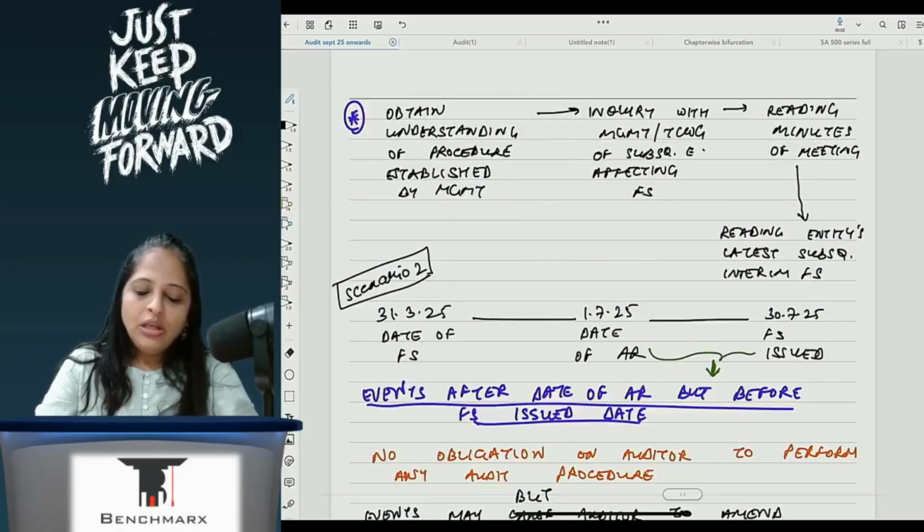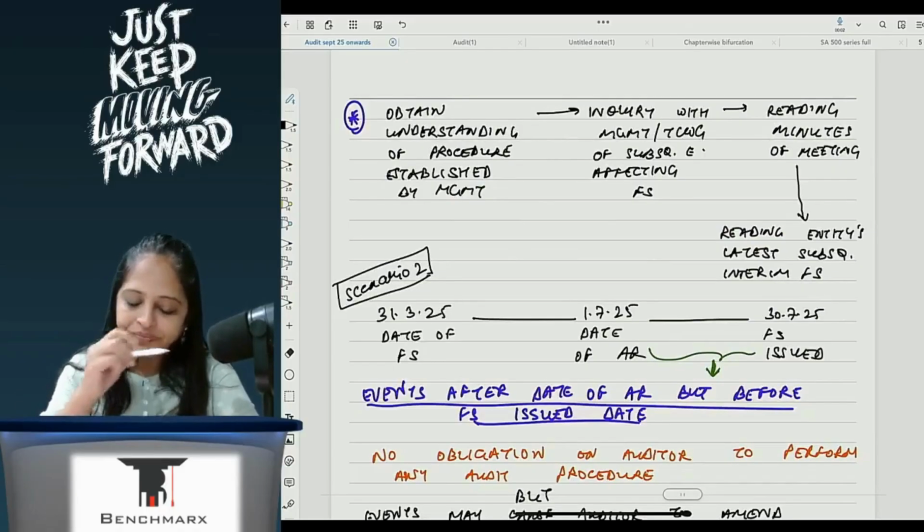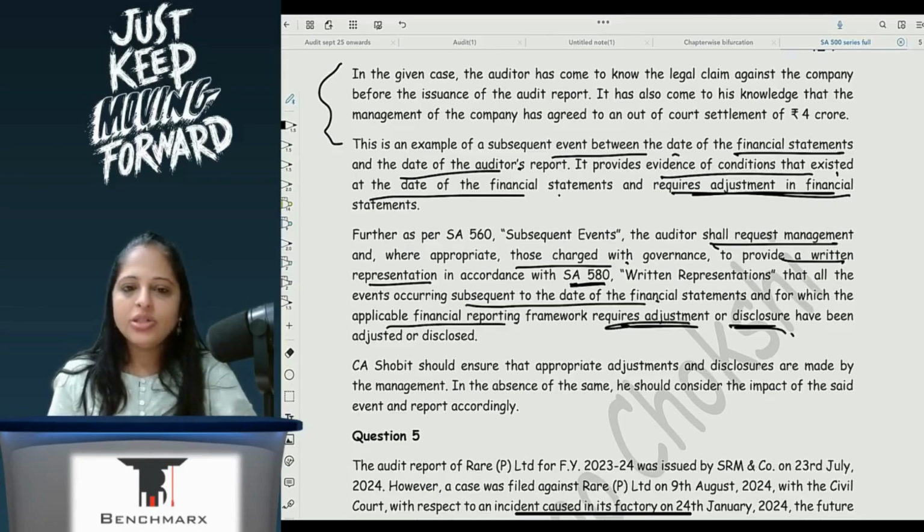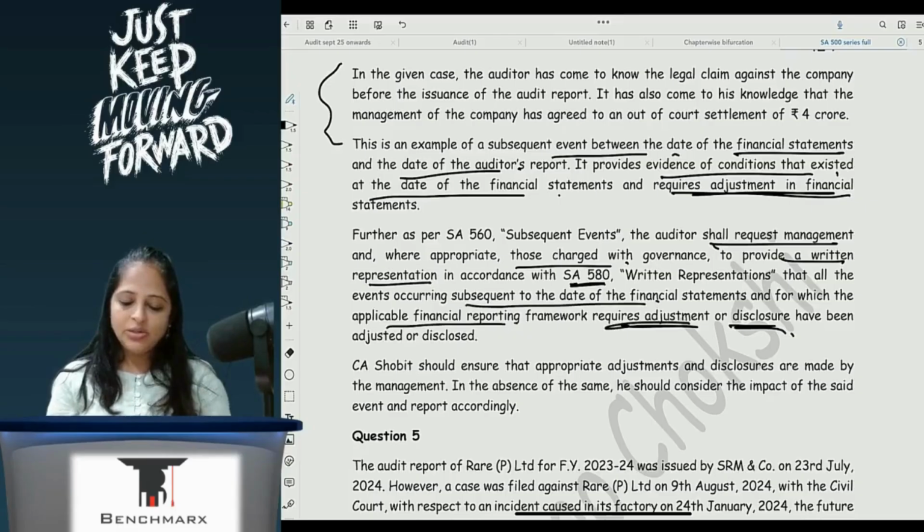So the auditor shall request management and TCWG to provide a written representation, SA 580, which we will study today, that all the events occurring subsequent to the date of FS and for which the applicable financial reporting framework requires adjustment or disclosure have been adjusted or disclosed.